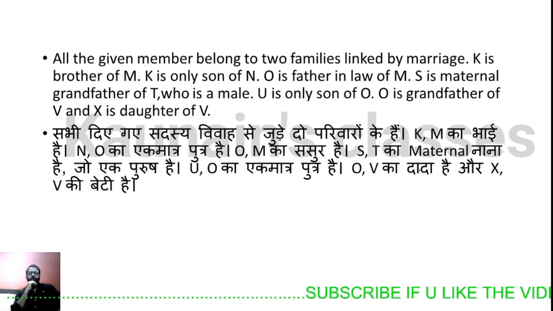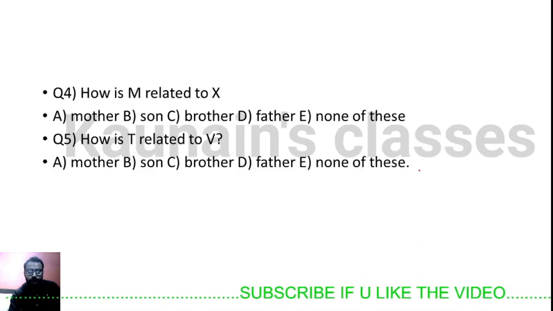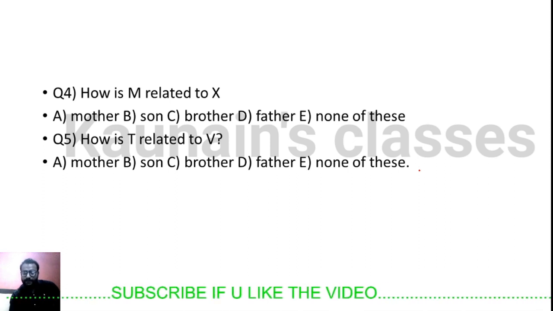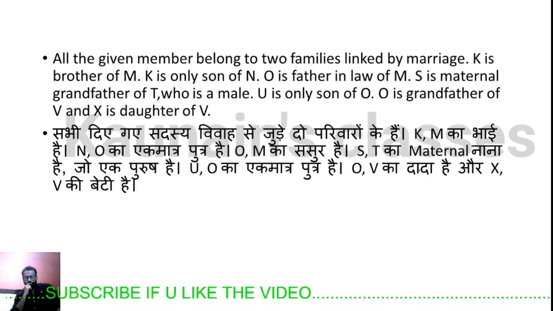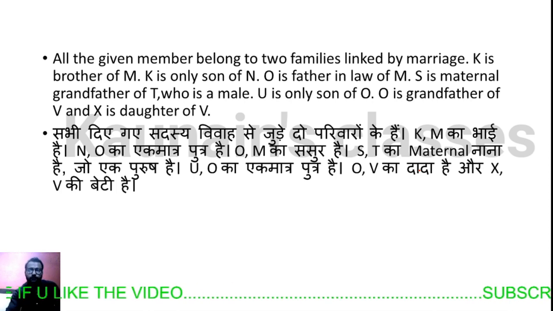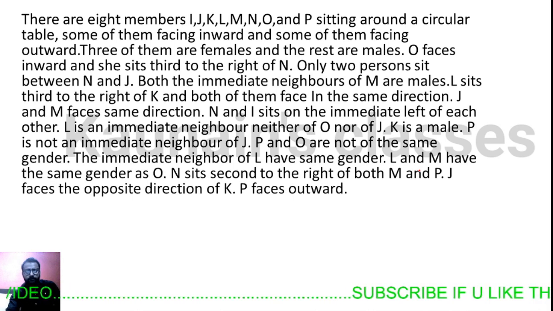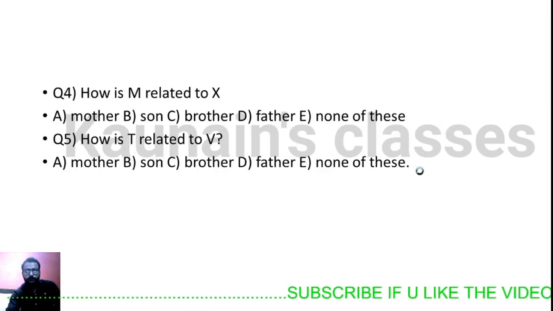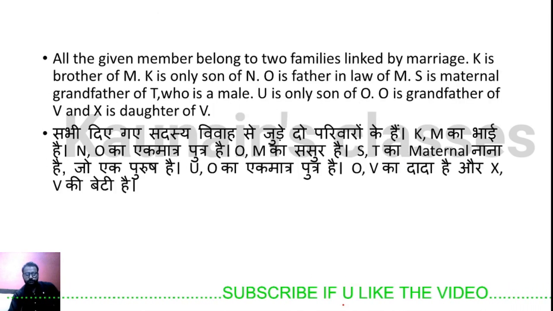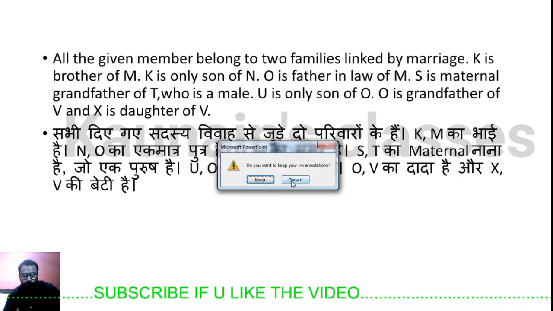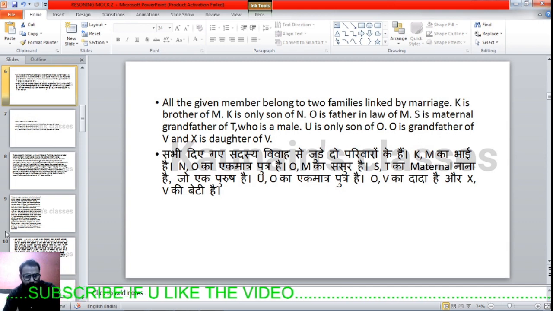This is a blood relation question. From this blood relation you are asked two questions: how is M related to X, and how is T related to Y? Try to solve this question. I think you have paused the video and tried to solve it. Then we'll be looking at the circular puzzle question. Let me clear some space. Wait, let me delete something here.